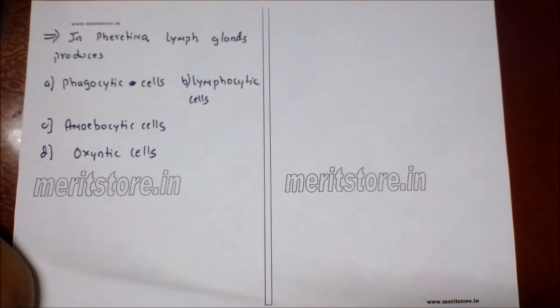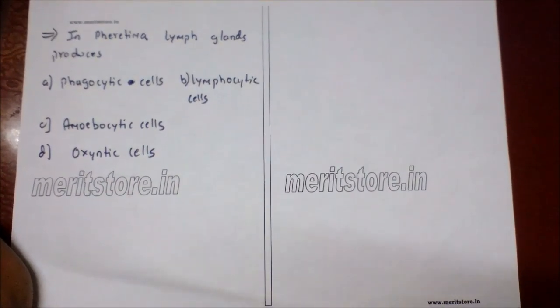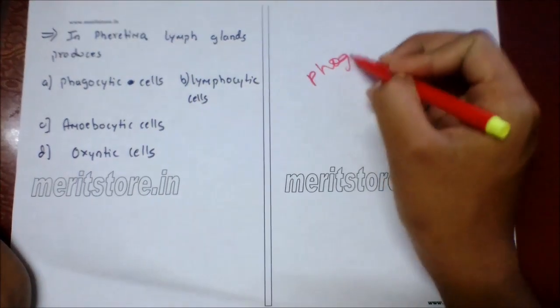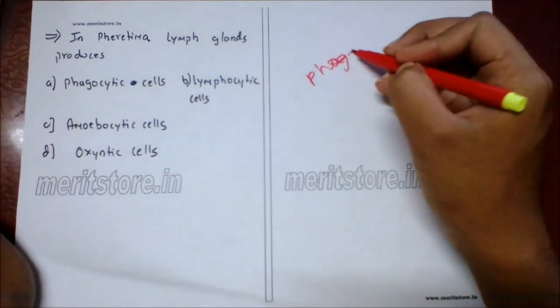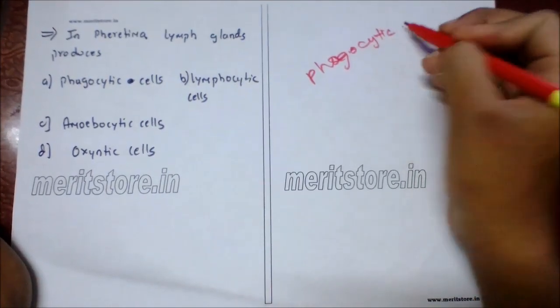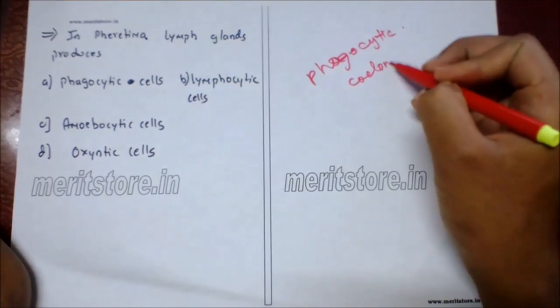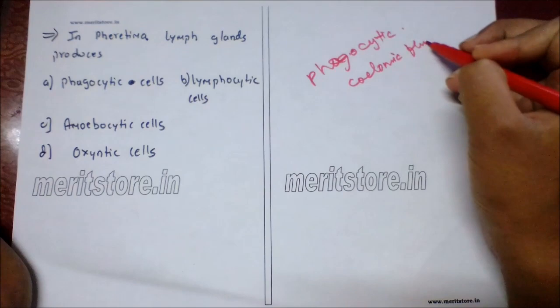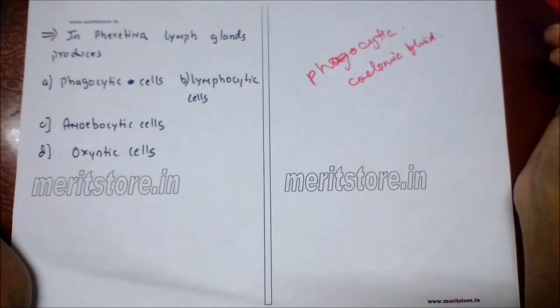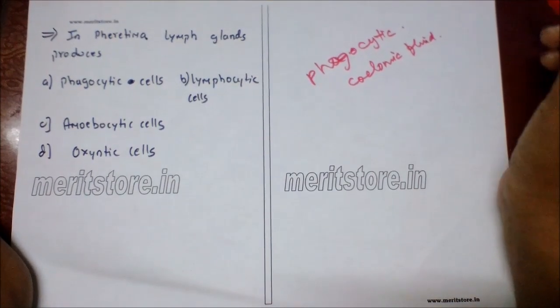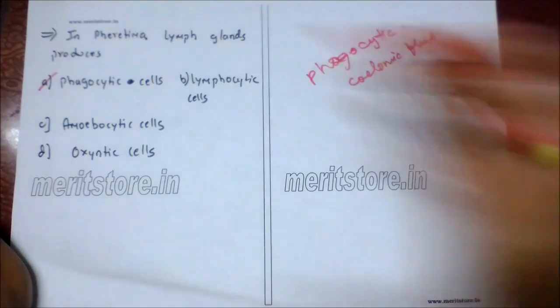Lymph glands produce A. phagocytic cells, B. lymphocytic cells, C. amoebotic cells, D. oxyntic cells. So lymph gland produces phagocytic cells, which are liberated into the coelomic fluid to phagocytize harmful bacteria entering the body, which produces an immune response and provides the body an immunity. So option A is the correct answer.